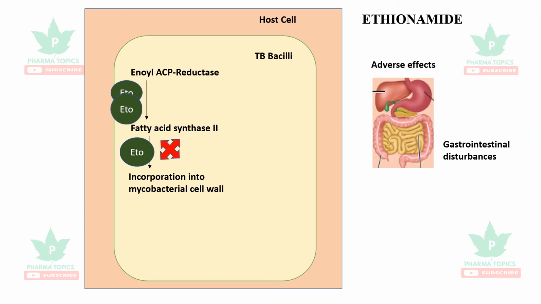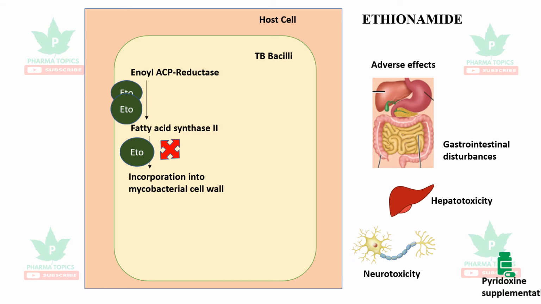The important adverse effects are gastrointestinal disturbances, hepatotoxicity, and neurotoxicity, because ethionamide is an analog of isoniazid, so it also causes neurotoxicity. So supplementation with pyridoxine could address the neurotoxicity.